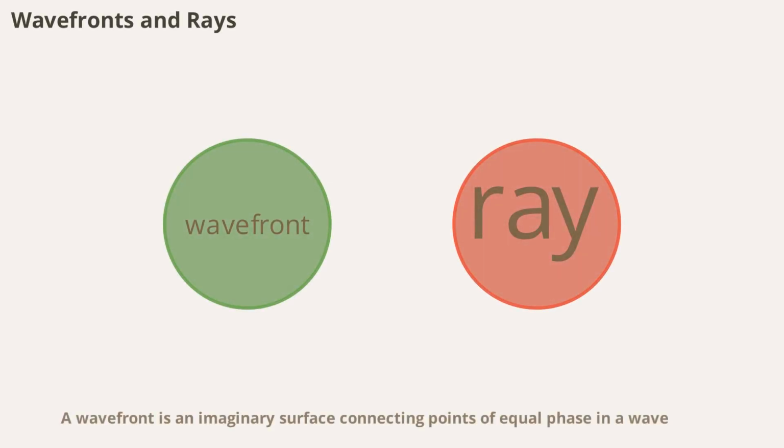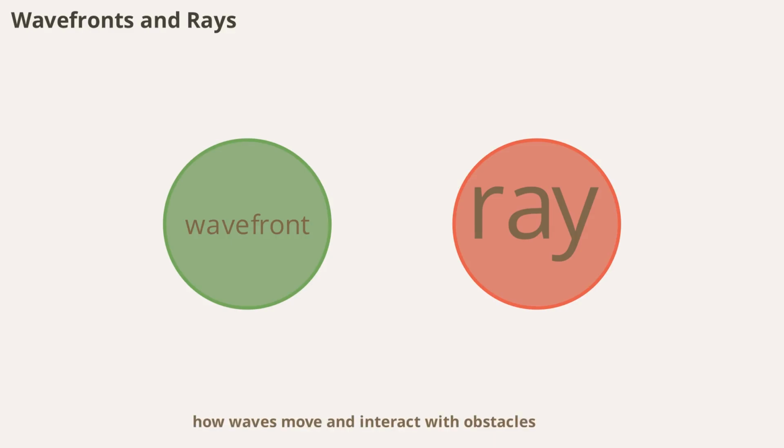A wavefront is an imaginary surface connecting points of equal phase in a wave, like the crest of a water wave. Rays are lines perpendicular to the wavefront, showing the direction of energy flow. These concepts help us visualize and analyze how waves move and interact with obstacles.